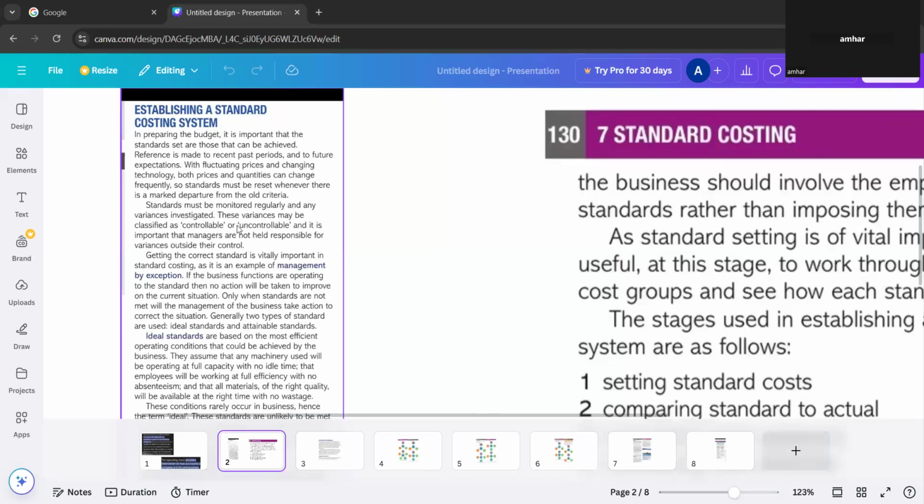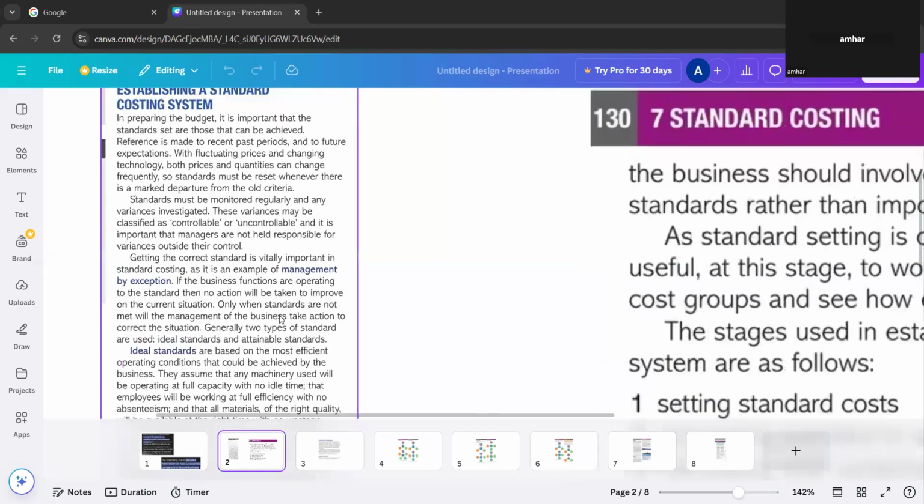And also these variances may be classified as controllable or uncontrollable, and it is important that managers are not held responsible for the variances outside their control. So there are two types of variance. One is controllable, the other one is uncontrollable. Variances which are controllable, the managers can deal with that, but variances that are outside their control, external things, managers are not responsible for them. They are just telling you these things. Did you understand that? Yeah, I understood that.